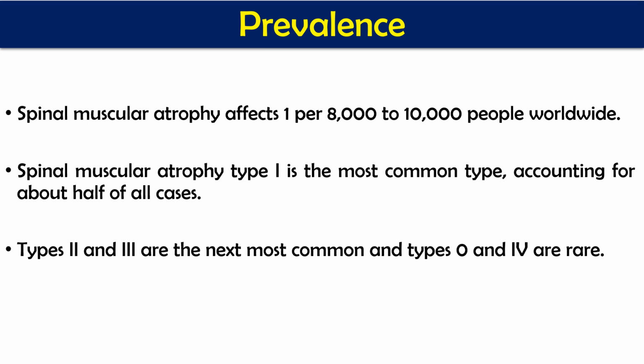Then if you look at its frequency, how frequent it is, SMA affects roughly 1 per 8,000 to 10,000 people worldwide. Spinal muscular atrophy type 1 is the most common type, as I have told you, with more than 60% of cases falling in type 1, accounting for half of all cases. Type 2 and 3 are the next most common, and type 0 and 4 are very rare. So these are the classification and the prevalence.